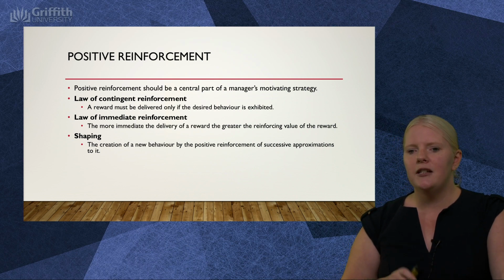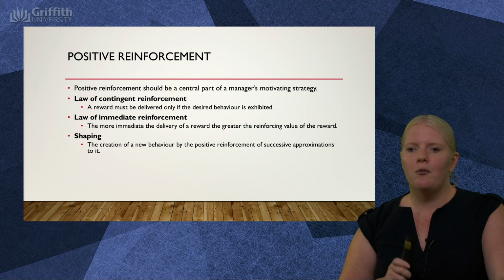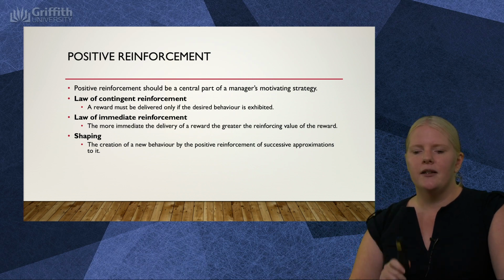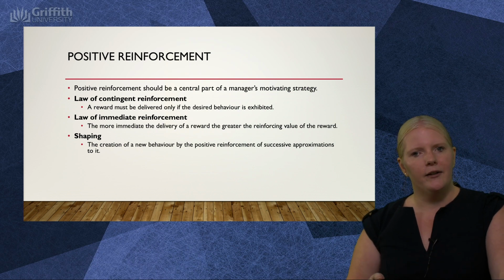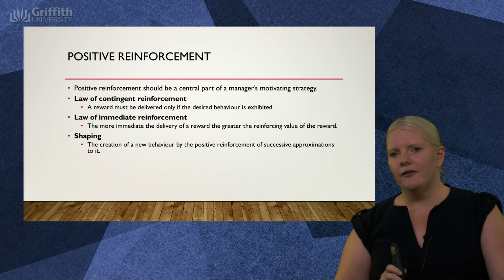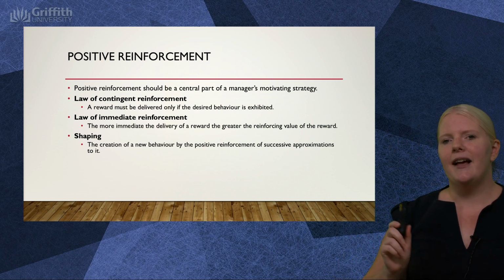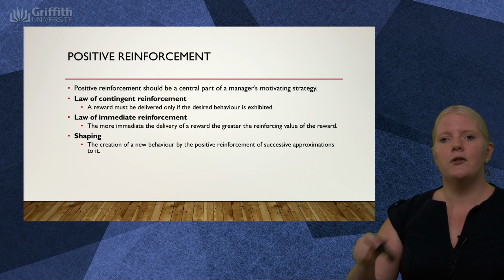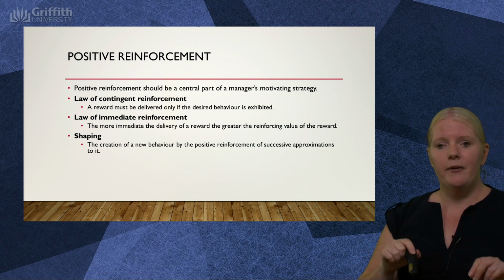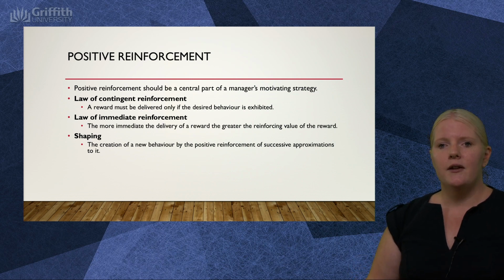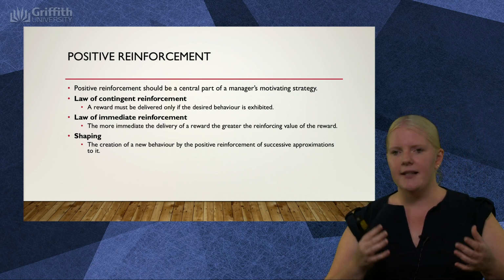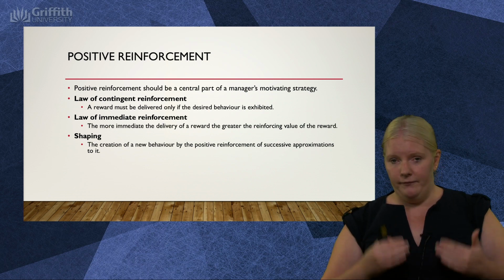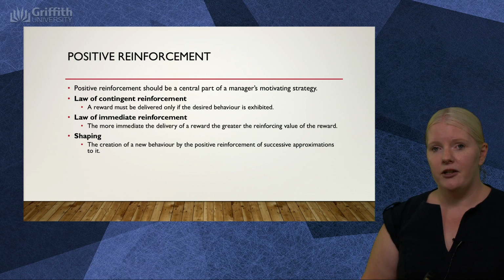So the law of contingent reinforcement states that for a reward to have a maximum reinforcing value, it must be delivered only if I do the desired behaviour. Whereas the law of immediate reinforcement, which is also important, is that the more immediately you give me my reward for the behaviour I've given, the more strengthened that relationship is, and therefore I'm more likely to do it. So there's no real question or grey area around A plus B equals C. It's very much, if I do this, I get this reaction.